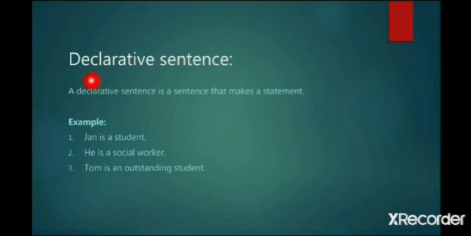Declarative sentence is also called assertive sentence. A declarative sentence is a sentence that makes a statement. It ends with a full stop. Look at these examples. Jan is a student. He is a social worker. Tom is an outstanding student. All these three examples end with a full stop, and these examples make a statement. So, a declarative sentence is a sentence that makes a statement.